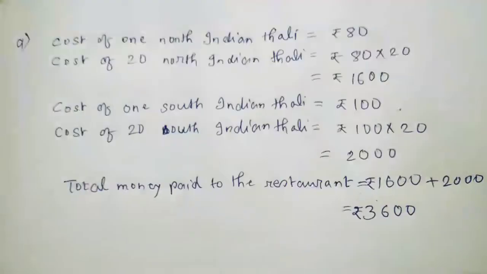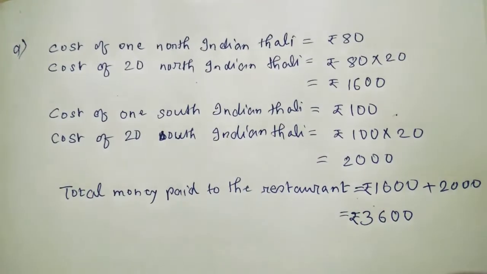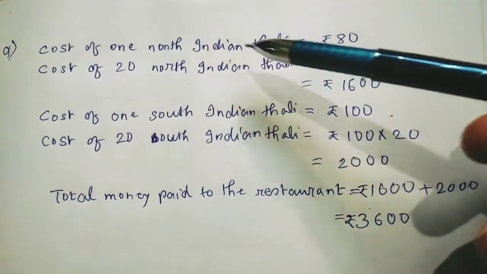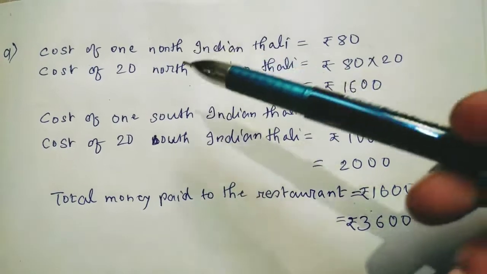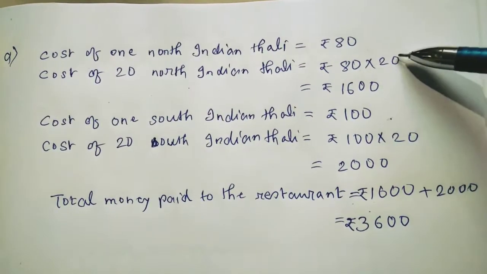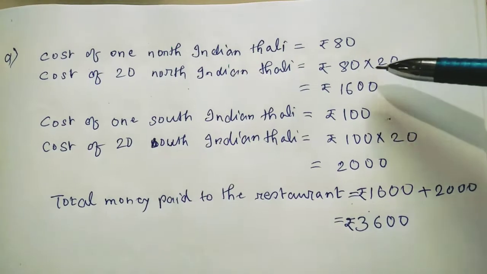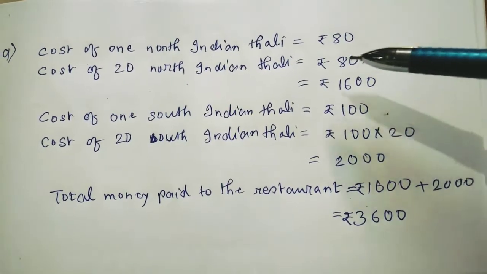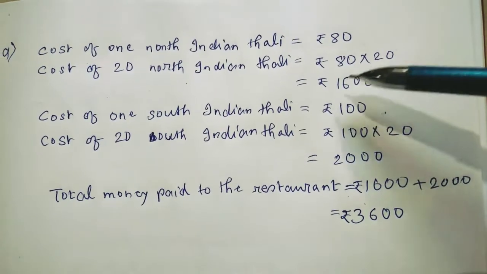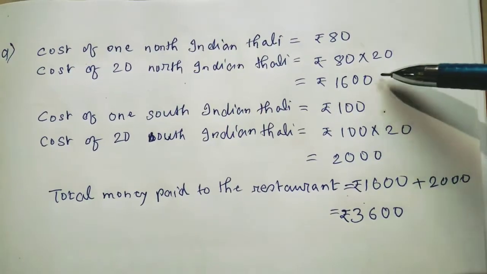So students, you can see here, it's very easy to solve this question. Cost of one North Indian thali equals rupees 80. Then cost of 20 North Indian thali is rupees 80 into 20. So you have to multiply. You know this method. To know the cost of more number of things, you have to multiply. So 80 into 20 is what? 1600.